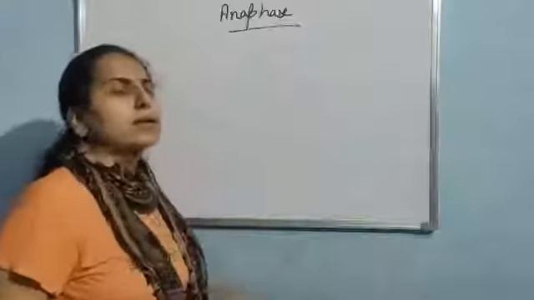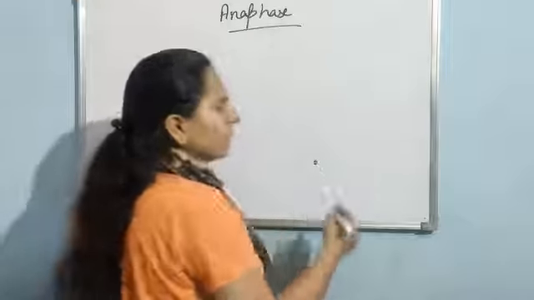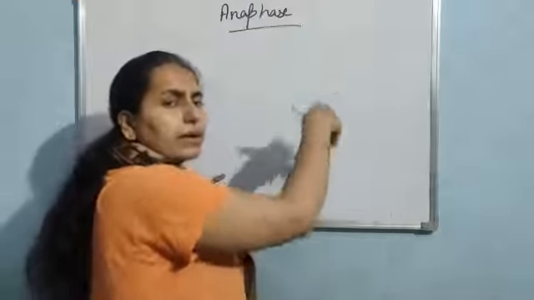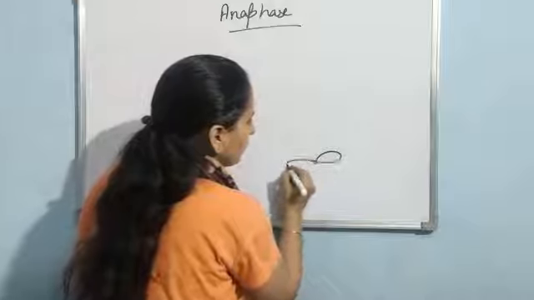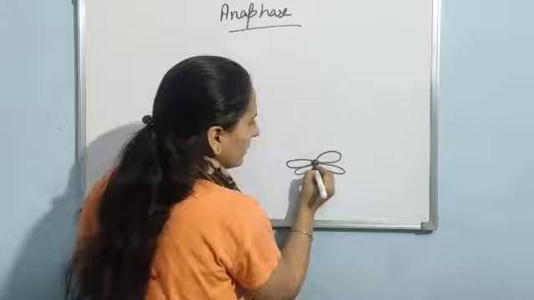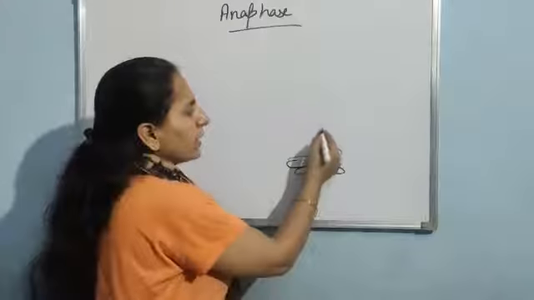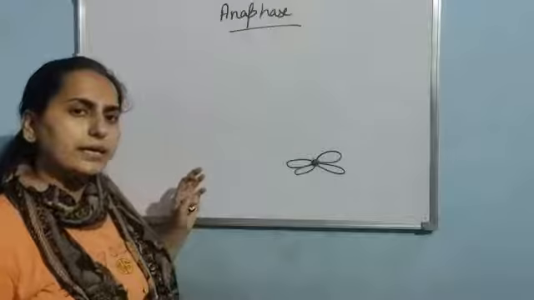Now in metaphase, actually, suppose I am drawing a chromosome. In the metaphase you had seen all the chromosomes at the center, attached with the spindle fibers. So suppose I am drawing one chromosome. First chromatid, second chromatid, and here is the centromere. Clear? Now as you know, from one end it is attached with one pole, and from the other end it is attached with the second pole.